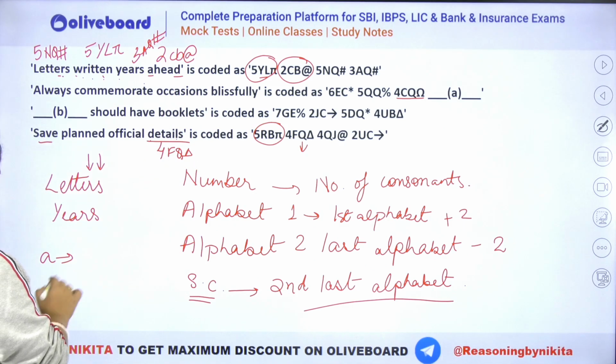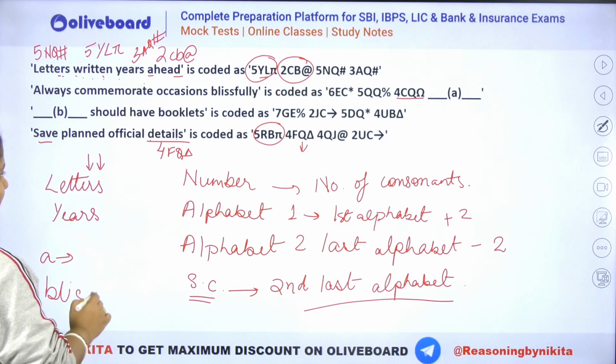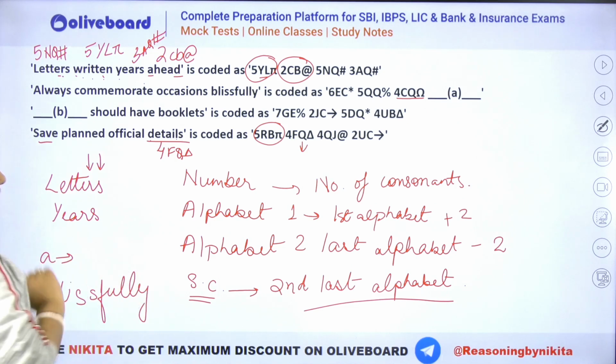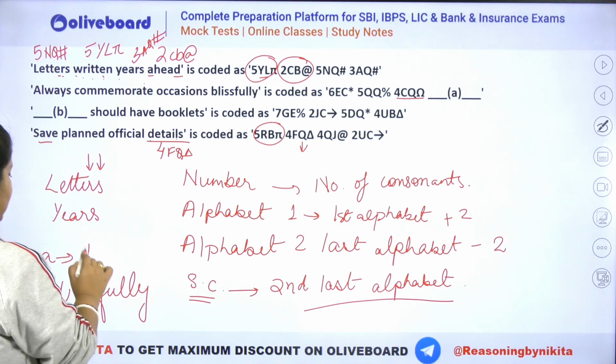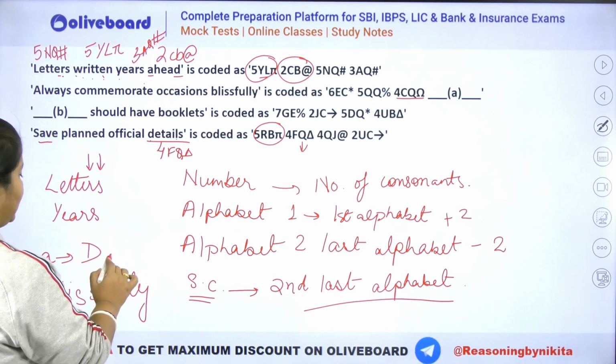So the word that we do not have code is blissfully, BLISSFULLY, right? This is the code here. So that means you can see B plus 2, that is C and D. So we will have a D, Y minus 2, that is W, X and Y. So we will have a W here, right?